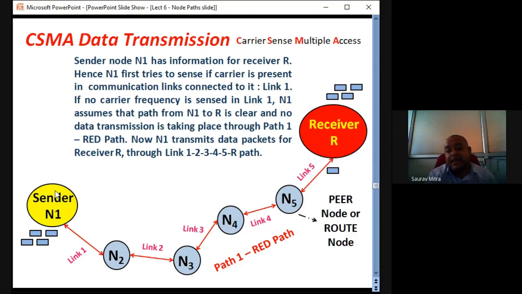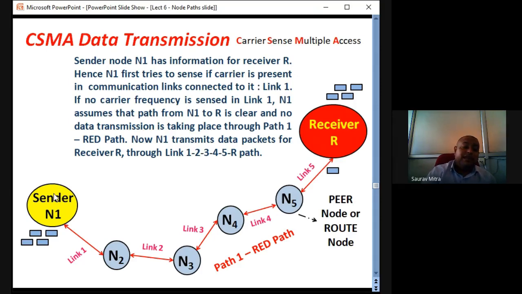So the communication link is nothing but air. Okay, or here in case of ad hoc wireless, air is the channel or medium. So first, before transmission, the sender node or any node before forwarding tries to sense if there is already a carrier or data carrier or carrier frequency present in the air or not. So that is called carrier sensing. So if the sensor of carrier in any sensor node finds that yes, carrier is present in the channel, means what?